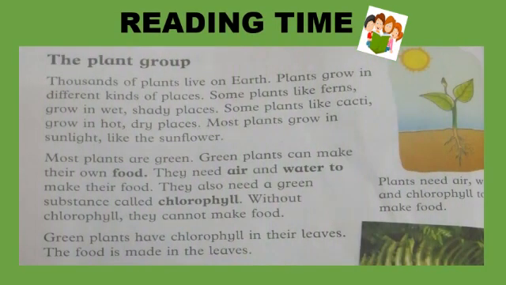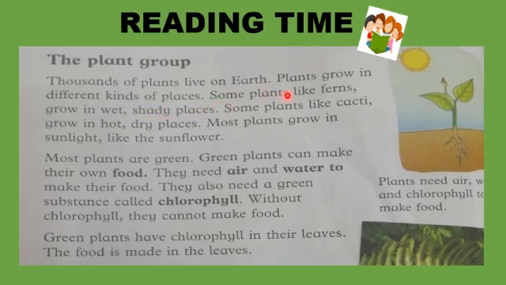Reading. Now students, first we read this topic from the book. The plant group. Thousands of plants live on earth. Plants grow in different kinds of places. Some plants, like ferns, grow in wet, shady places.